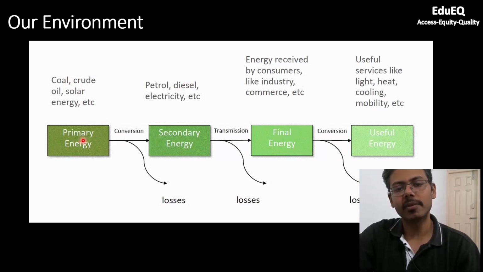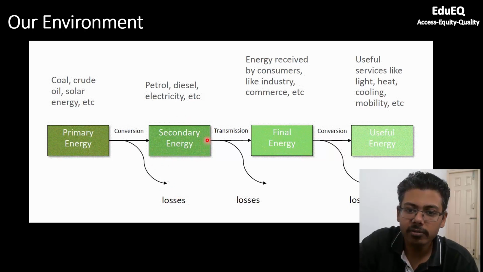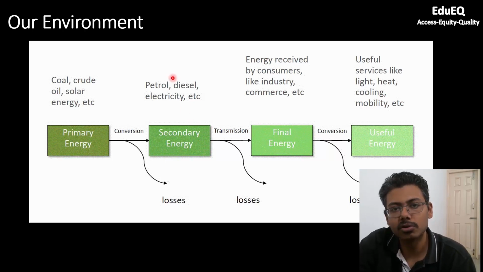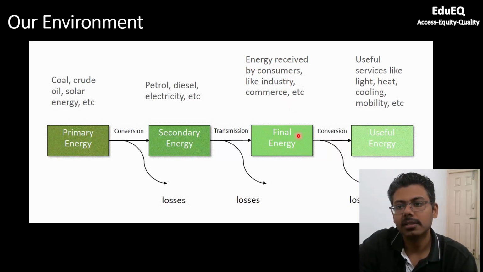And then you will convert maybe crude oil to petrol, diesel, and electricity. So there is a loss, and some amount of energy will be passed on to the next level. Then again, you have to transmit this energy. You have produced electricity, but how will the consumers or the industry receive that electricity? You have to transmit that. Again, in transmission, there will be some loss, and you will further reduce the amount of energy. This is the final energy, which is the energy received by consumers like industry and commerce.